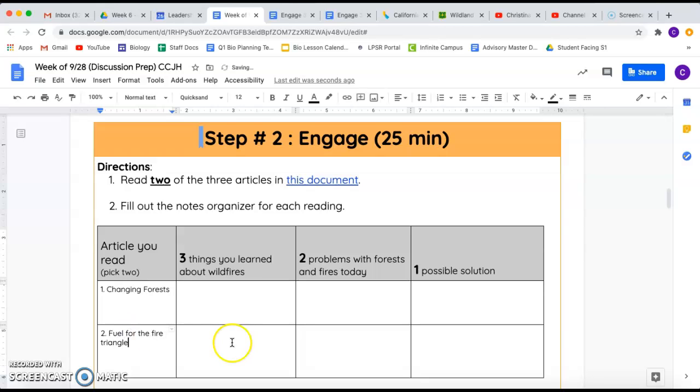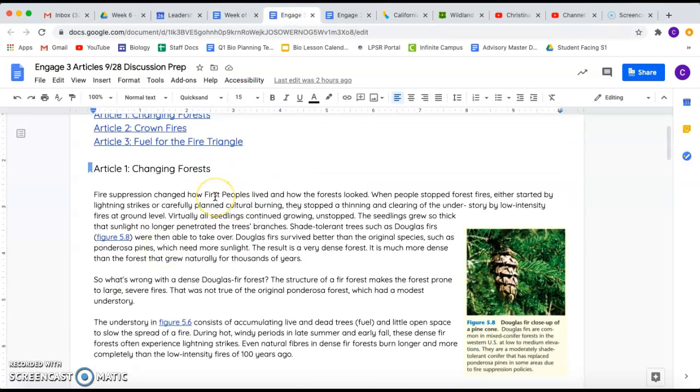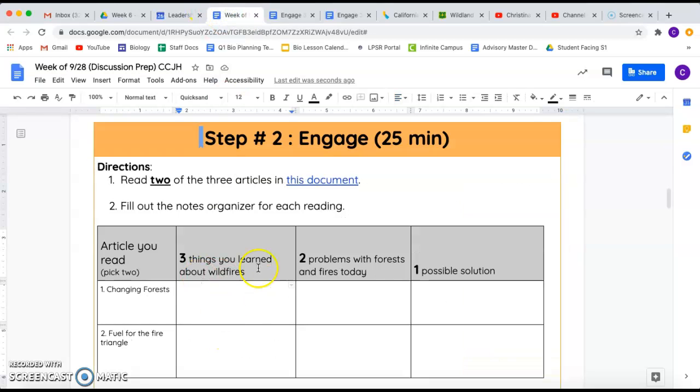Now remember, you only have to read 2. If you want to read 3, that is great. But if you only want to read 2, that is the minimum that you should do. The first article is here, changing forests. So I'm going to read this article, and as I read it, I'm going to put in 3 things I learned, 2 problems with forests and fires today, and 1 possible solution.